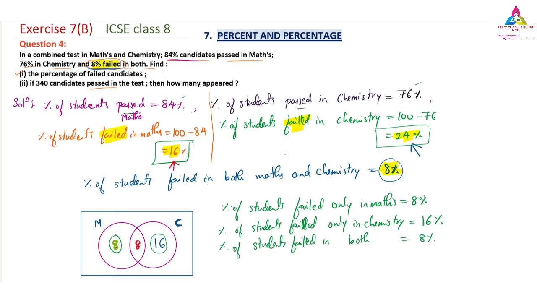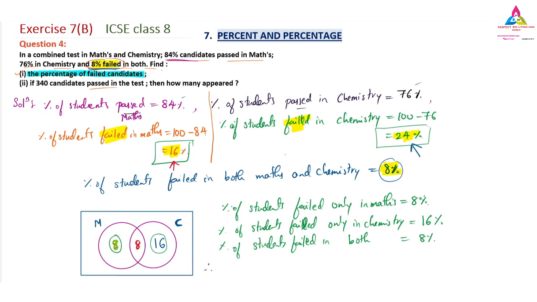So why am I writing this? Because that is the thing they have asked. That is the question. They are asking for the percentage of failed candidates, and all these are percentages of failed candidates only. So now we will add everything. What is the total we are going to add? That is the percentage of failed students. So we can easily find it.